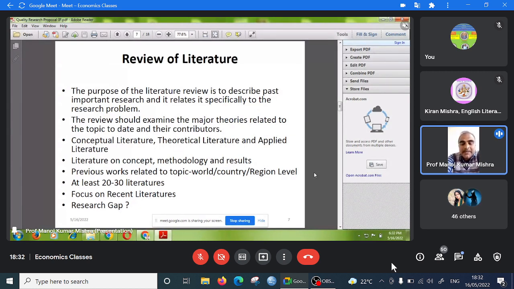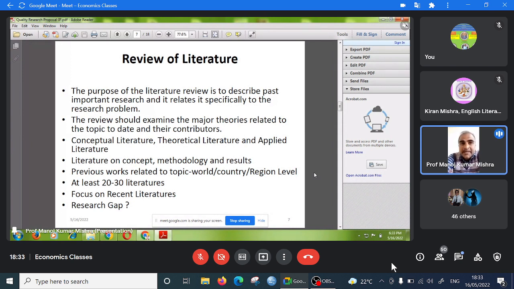Suppose that you are writing your research proposal in 2022, so try to include the literature of the latest 20 years, latest 22 years, not very old literature. Because in the recent literature the old literature is already included, so try to include the recent literature, not old literature. Focus on the recent literature, that will be better for you.